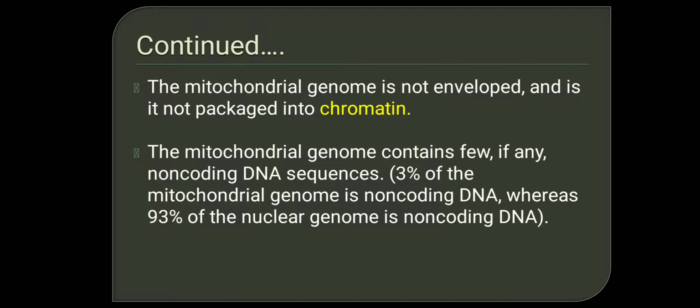It is present as a nucleoid, whereas the nuclear genome is always seen as a packaged genome in the form of chromatin or chromosomes. The mitochondrial genome contains few, if any, non-coding DNA sequences. In mitochondrial DNA, only 3% is non-coding DNA, whereas the nuclear DNA has 93% non-coding DNA. Non-coding means they do not code for any proteins.